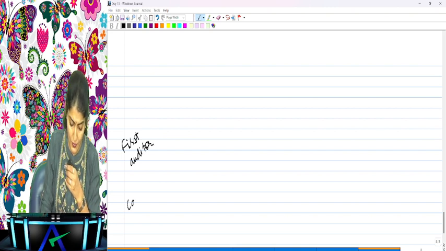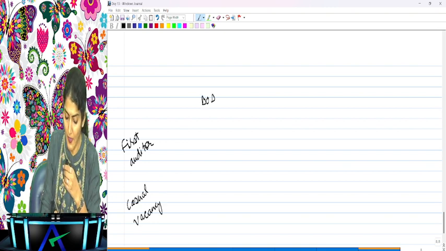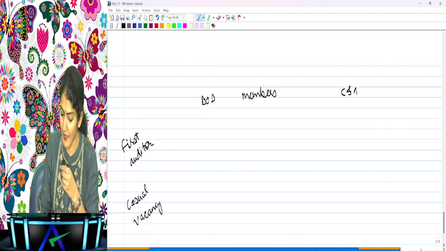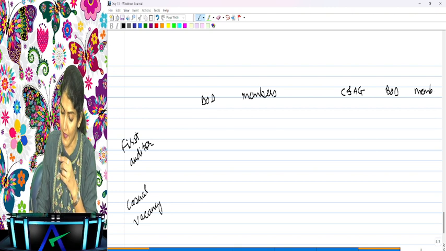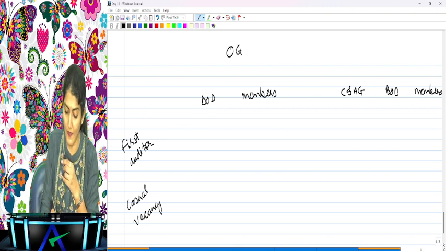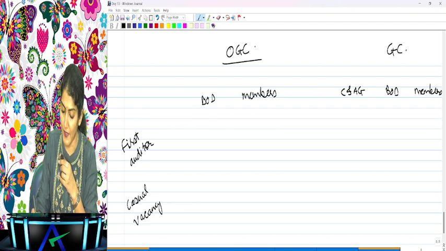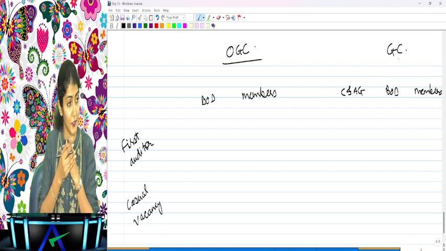First auditor and the casual vacancy: BOD and members. Then C and AG, BOD and members. This was other than government company, and this is for the government company. Is it clear to everyone?